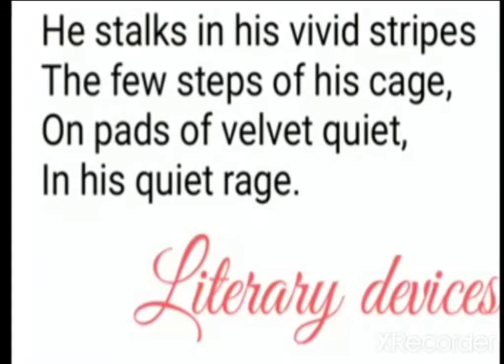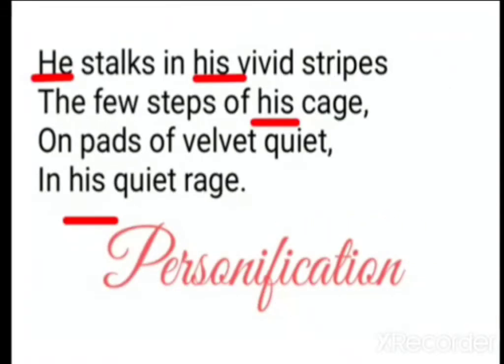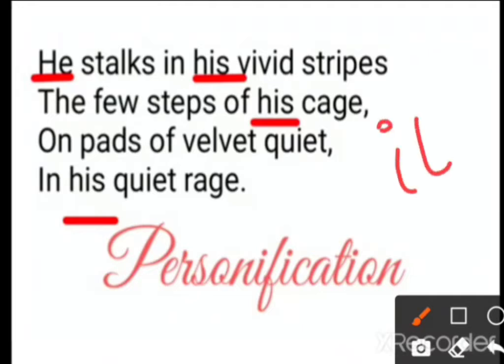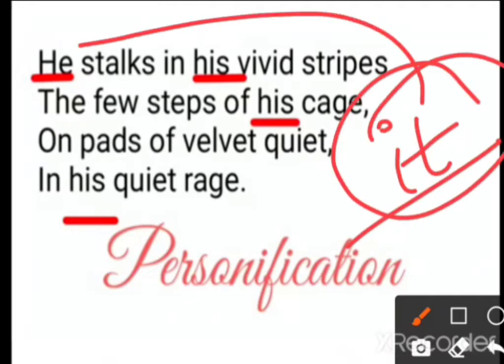Let's talk about the literary devices of this first stanza, and for that just read the stanza once again. He stalks in his vivid strips, the few steps of his cage, on pads of velvet quiet in his quiet rage. So here, his vivid strips. Here, what has the poet done? The tiger has been given a pronoun; we would use "it" here, but the poet has used "he" for the tiger. He, his, again his cage, his quiet rage.